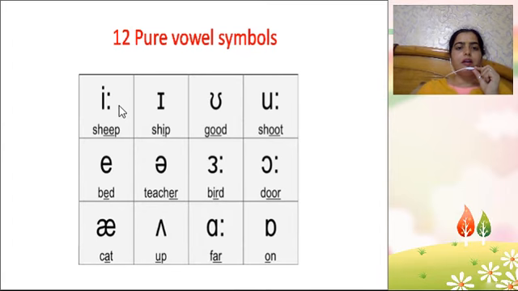This is a long e as in sheep, ship, good, shoot.